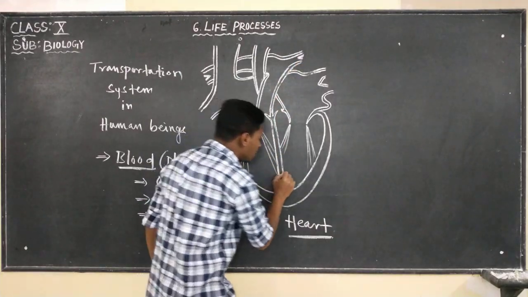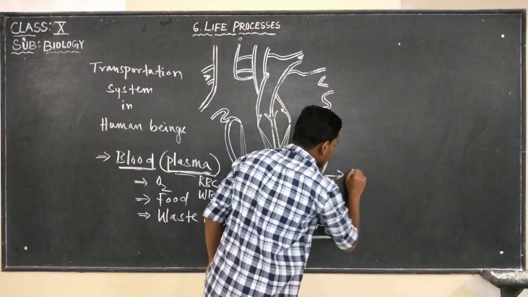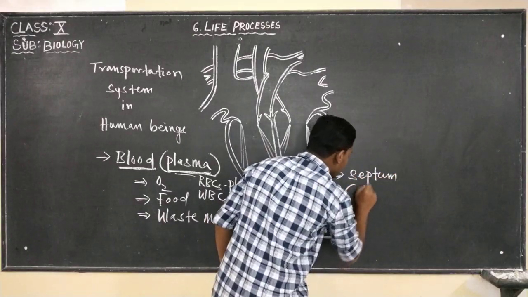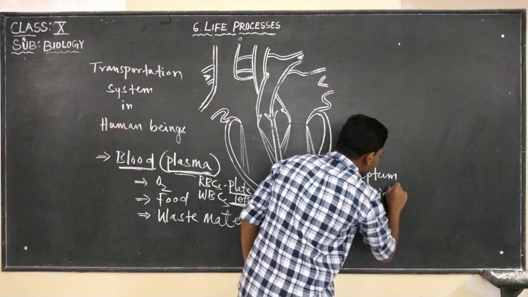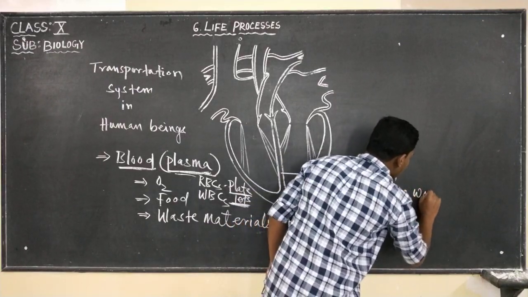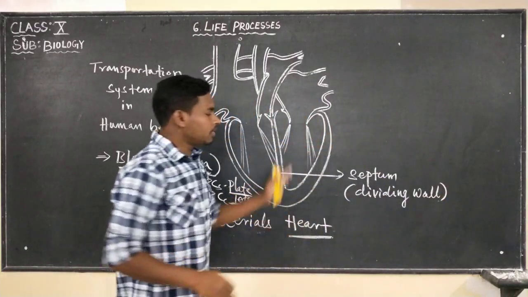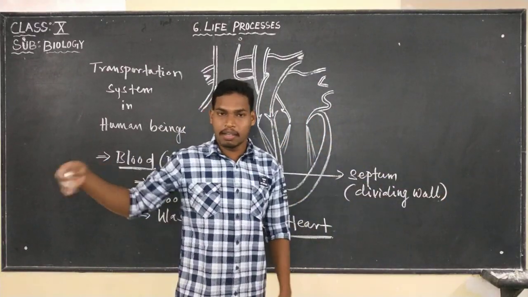So first we need to label the septum. Septum is known as the dividing wall. It divides the heart into the left part and the right part.